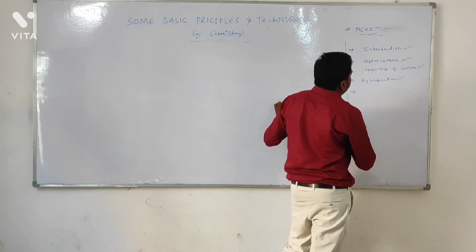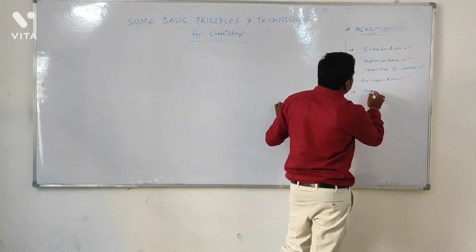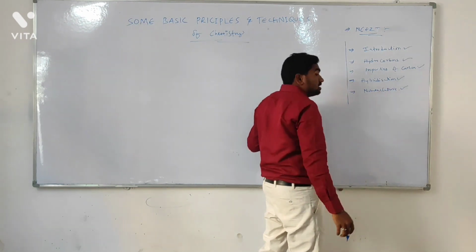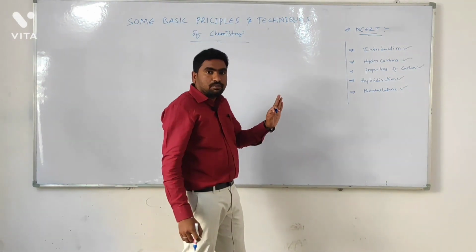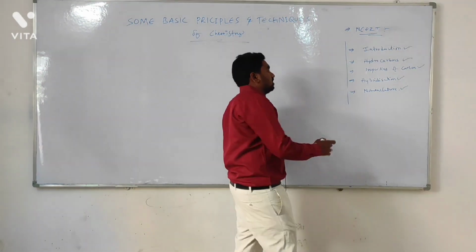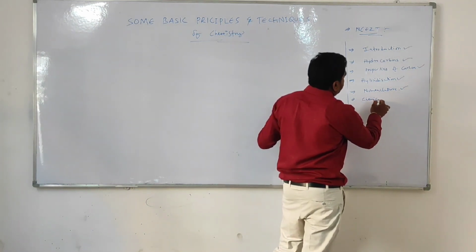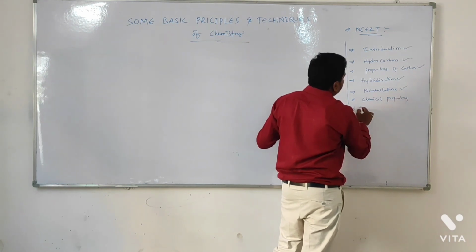After hybridization we will discuss nomenclature. We have organic nomenclature and inorganic nomenclature, that is, coordination compounds nomenclature also. After that, chemical properties and physical properties.